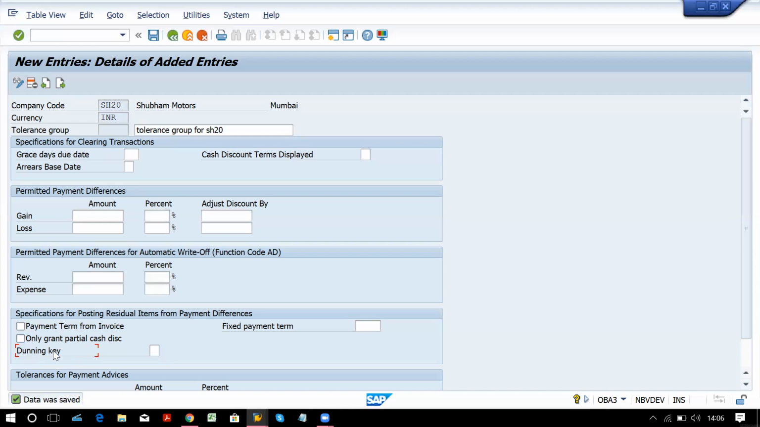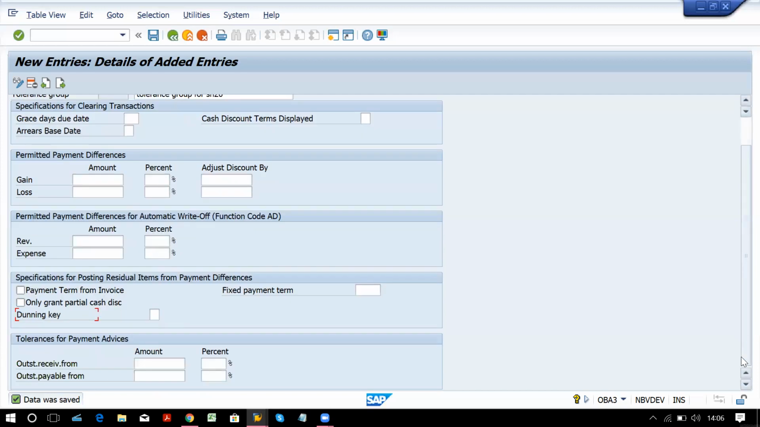What do you mean by Dunning? Dunning is a procedure we have in SAP to chase your customer for your overdue payments. After the invoice due date also, if you have not received any money from the customer, you can chase through this Dunning procedure. We are going to see everything in detail in the AP and AR topic. Okay, don't worry.